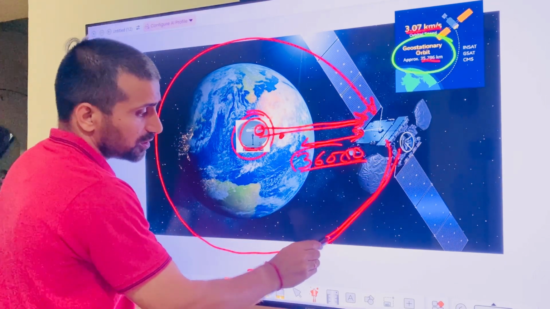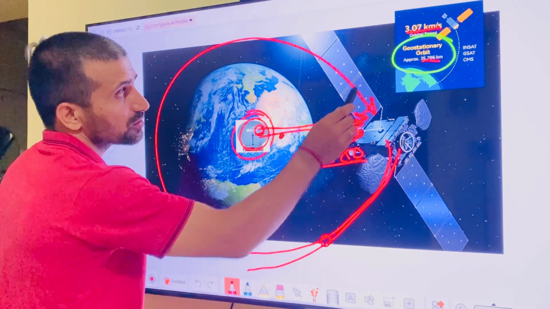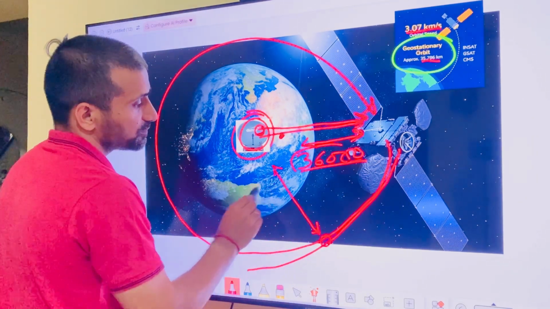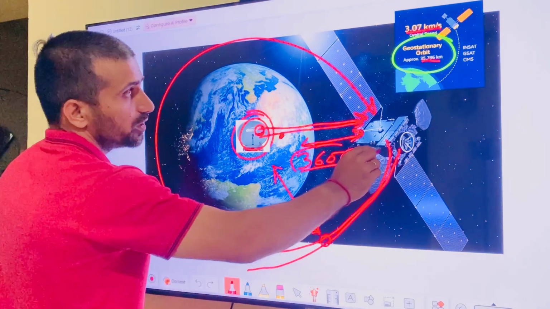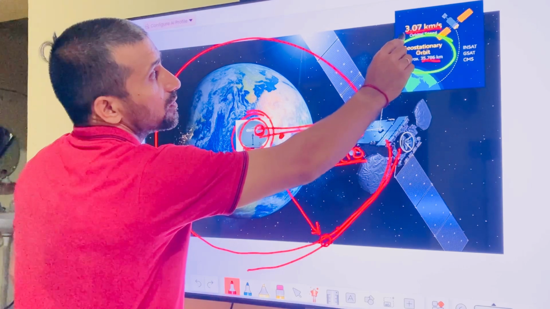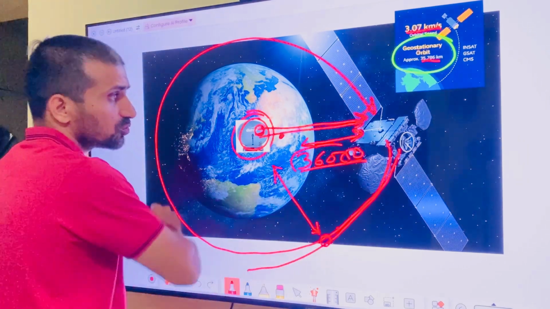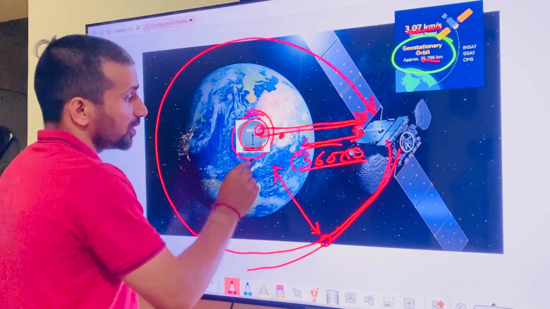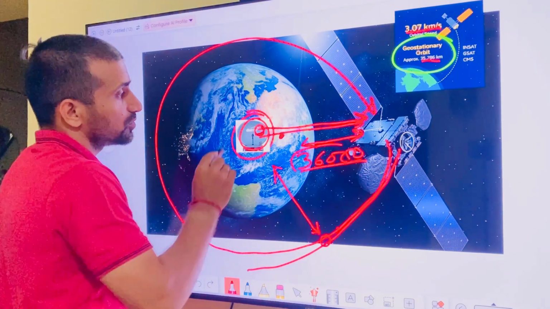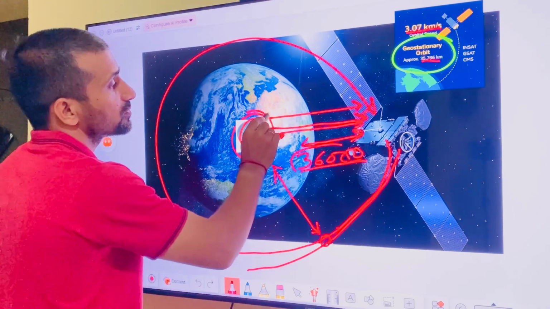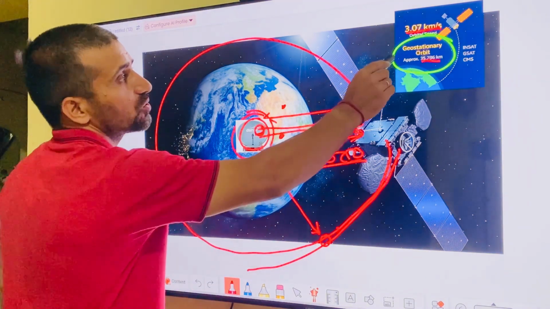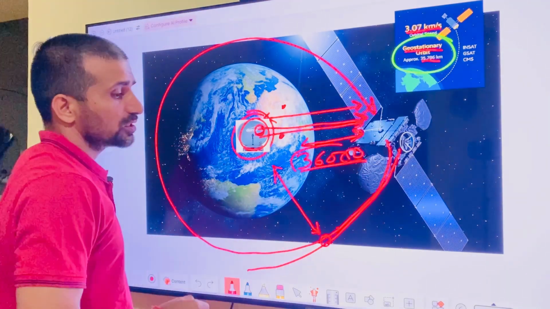When anything runs here at this speed, it always looks stationary, because when it is in this orbit and running at this speed, it takes one round in 24 hours, and the earth also takes one round in 24 hours. So it is always stationary with respect to the earth. That's why these are called geostationary satellites.